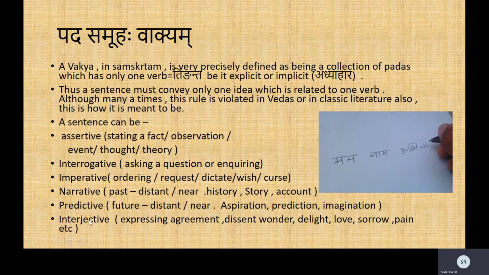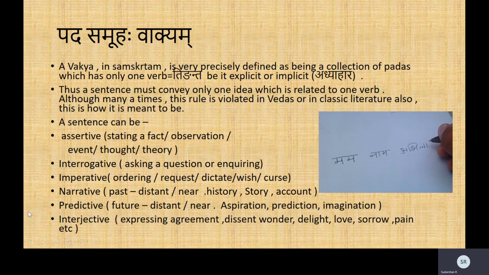Then predictive, or what is going to happen in the future, is some aspirations, some predictions, or some imaginations. Now here, past concerns memory, future concerns imagination. So here in the predictive, there are only two lakaras, which are the lit and the lut lakaras. And also some would say even the ring lakara goes here. I would agree with them. Ring lakara also comes here.